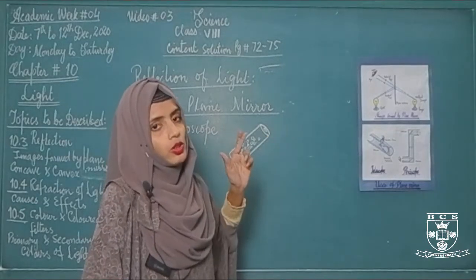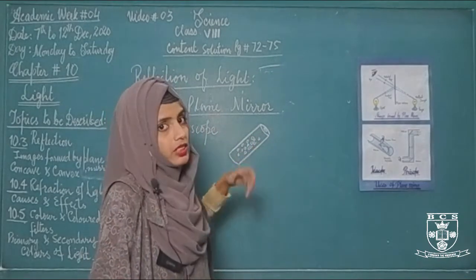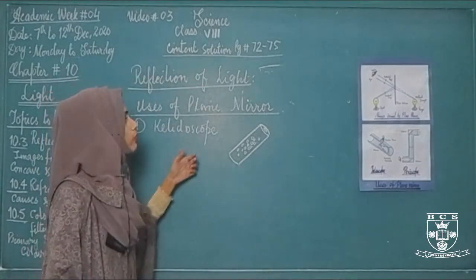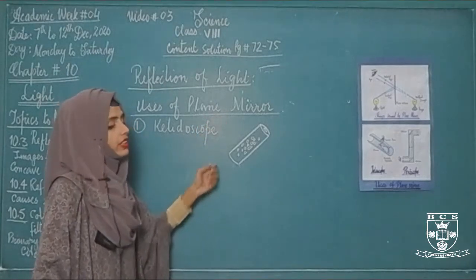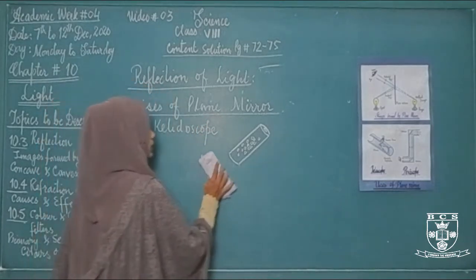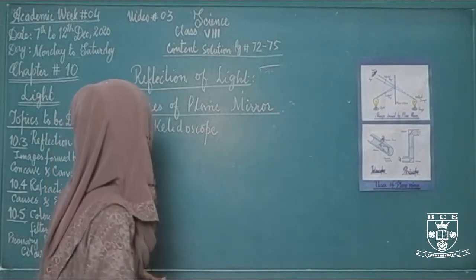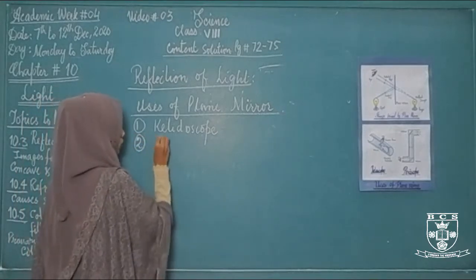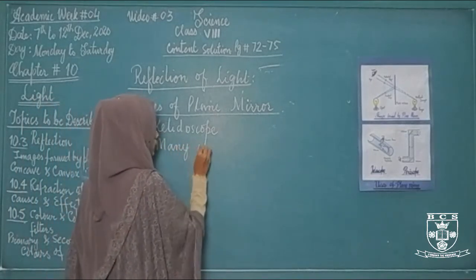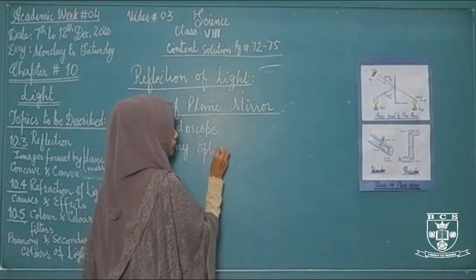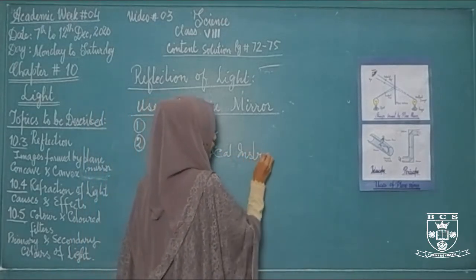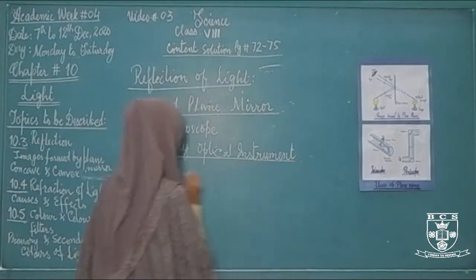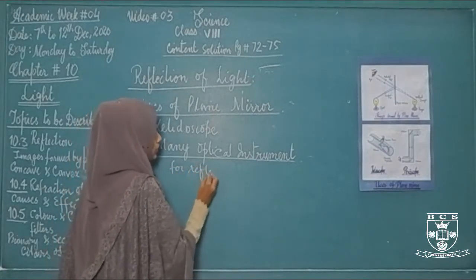जो दो मिरर अंदर मौजूद हैं उन पर रिफ्लेक्शन आई होगी इन ऑब्जेक्ट्स की. जब हम इस ट्यूब को टर्न करेंगे तो डिफरेंट कलर पैटर्न्स हमें नजर आएंगे. It is just because of the plane mirrors which are used inside this kaleidoscope. The second use of a plane mirror is that it is used in many optical instruments. बहुत सारे ऑप्टिकल इंस्ट्रूमेंट्स में इसे हम यूज करते हैं. For example, we use it in many optical instruments for reflection and for changing the direction of light.